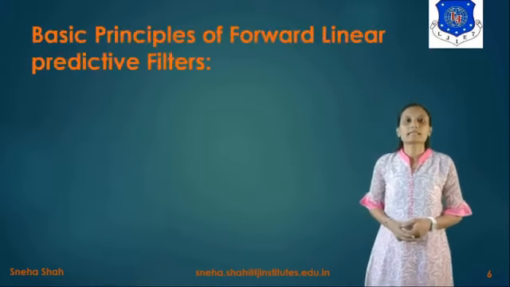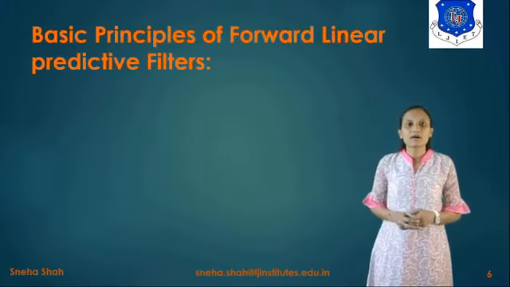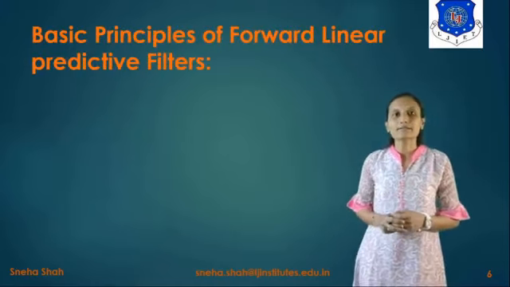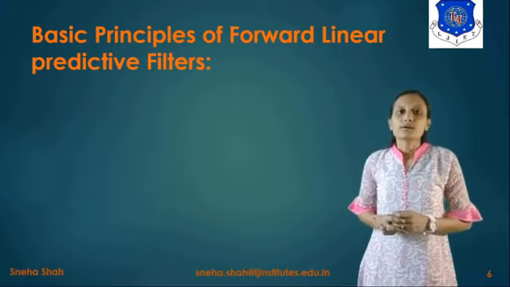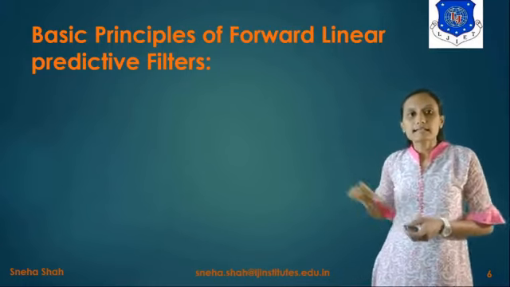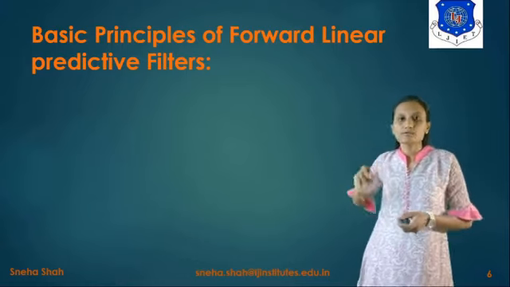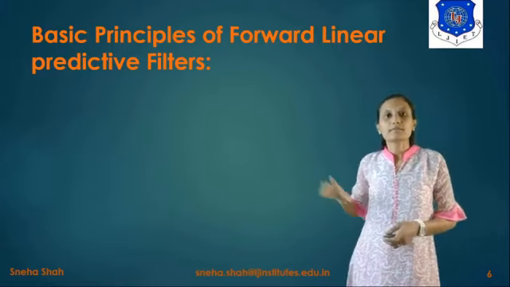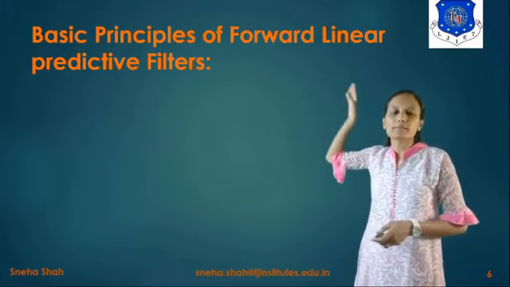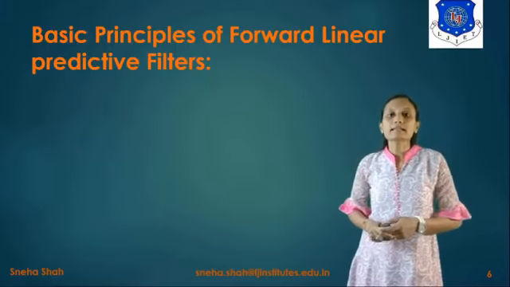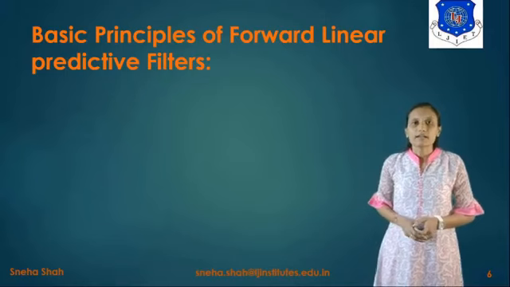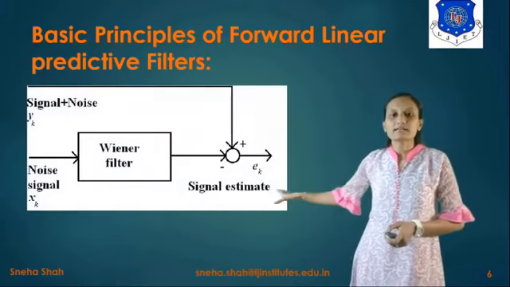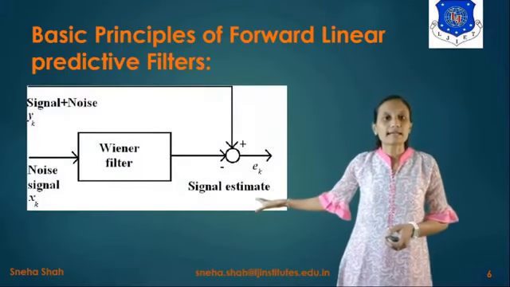Now the next topic is the basic principle of forward linear predictive filters. Basically this kind of filter is used in the designing of the adaptive filter, but before going to this particular topic, we have to see the basic linear filter. If we draw the basic linear filter block diagram, it will look like this.